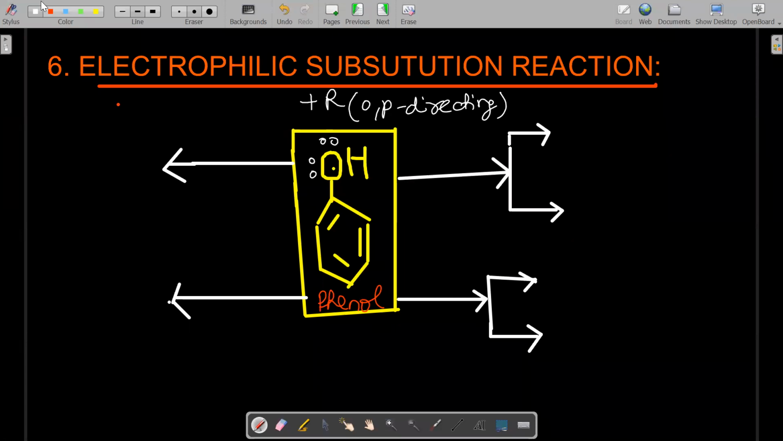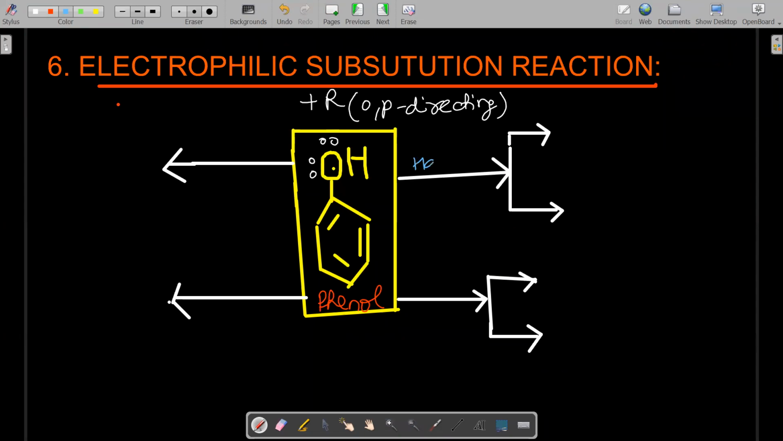Now we take the example. Whenever electrophilic substitution reaction comes to mind, we immediately think of the basic reactions. What are the basic reactions of electrophilic substitution? Halogenation, nitration, sulfonation. Yes, so first we discuss halogenation.